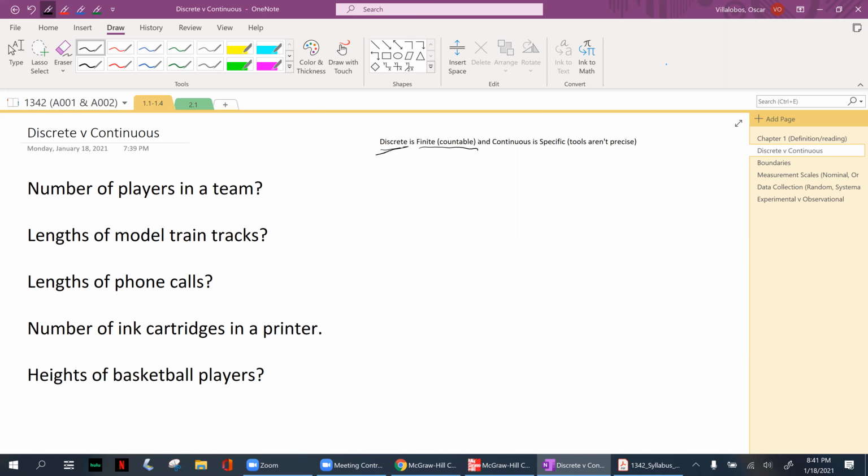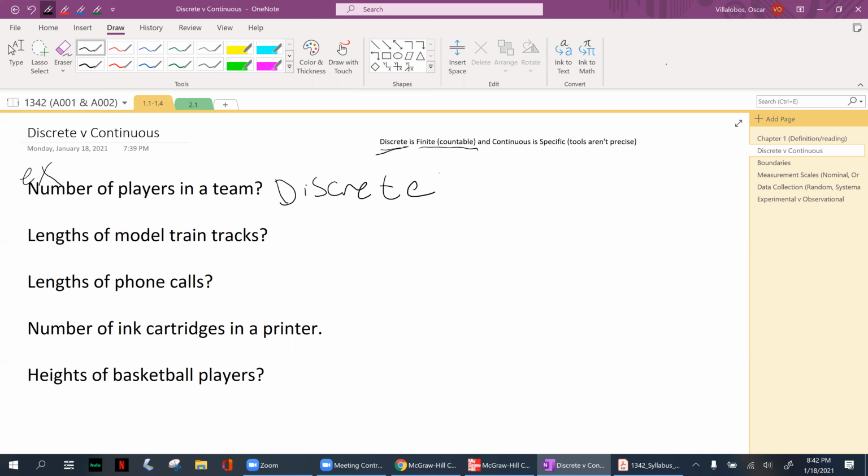So let's give a few examples. Here is example one. What I want to know is to determine whether the data that is given to me is discrete or continuous. Example one, the number of players in a team. The number of players in a team could be a team of three, five, 17, or 100. That's a finite number. It's not like 5.5 players or anything like that. So this here is going to be discrete.